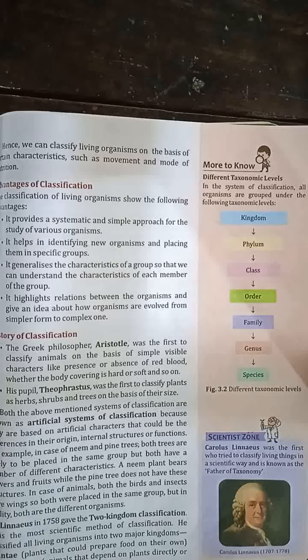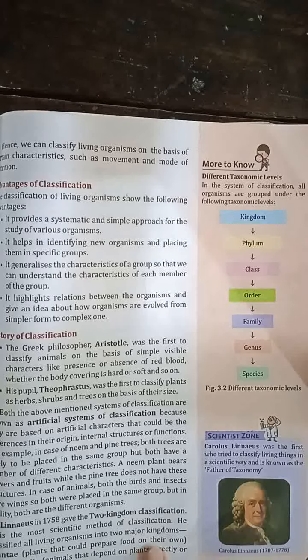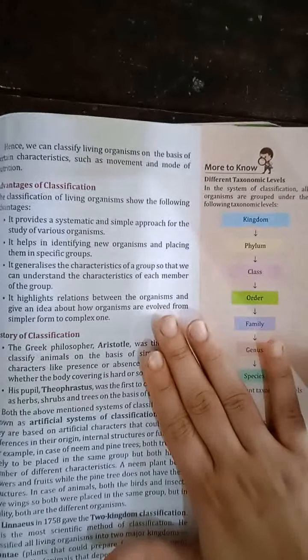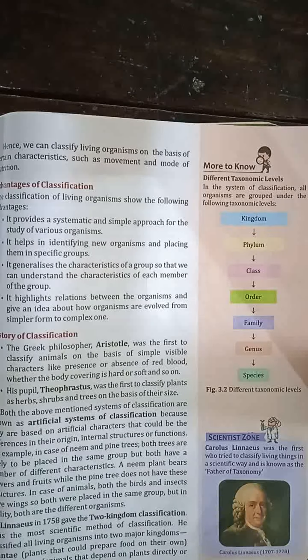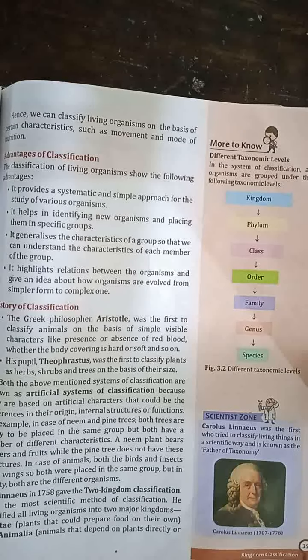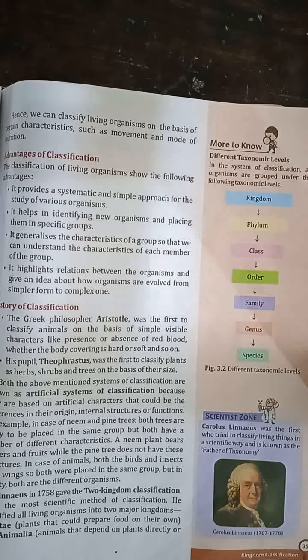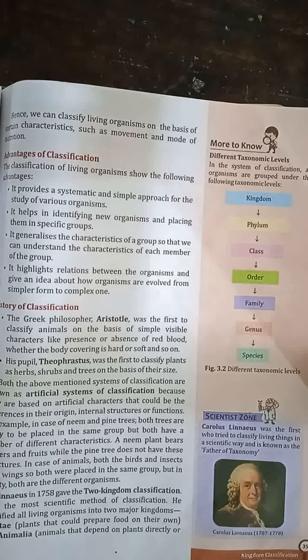Then came Linnaeus. In 1758, Linnaeus gave a two kingdom classification, because they classified the plants and they classified the animals. That was the most scientific method of classification. He classified all living organisms into two major groups, Plantae and Animalia. Plantae consists of all the plants that can prepare their own food, and Animalia, because animals cannot prepare their own food, depend on the plants directly or indirectly for their food.